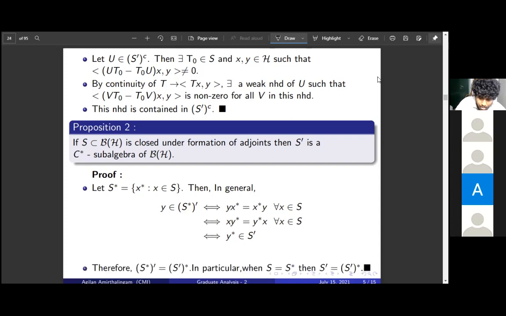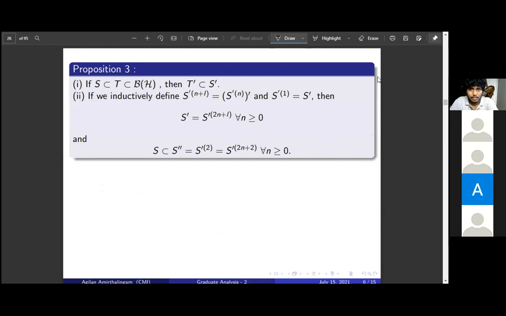So in particular, if we choose our set S such that S star equals S, then S dash will be equal to S dash star. That is what we want. We want the set to be closed under adjoints. We got that, assuming this subset was closed under adjoints.